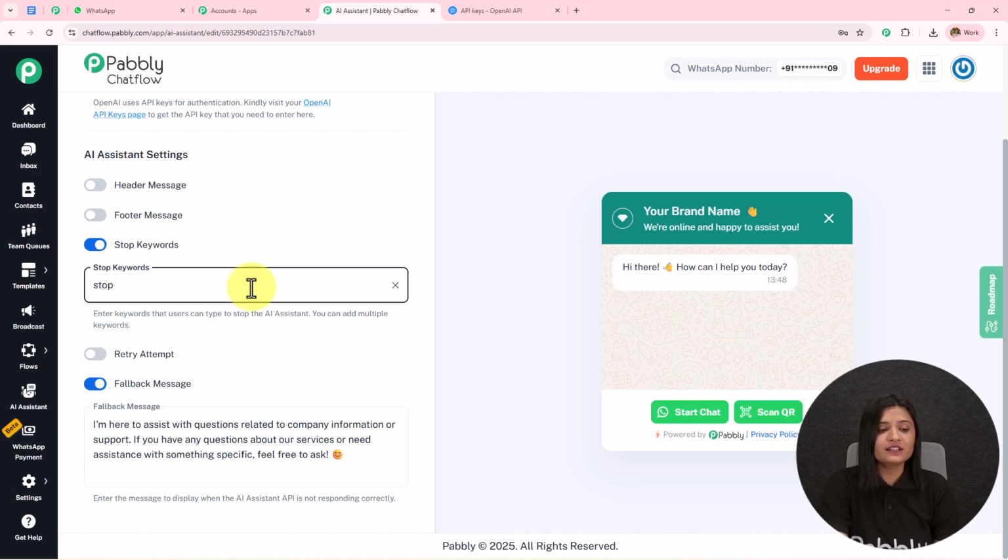I'm going to enter the stop keyword in this manner, writing the keyword and then pressing enter, and in this manner we have added this stop keyword. You can enter the stop keyword according to your choice and preference, and you can add multiple stop keywords also, as written in this help desk.